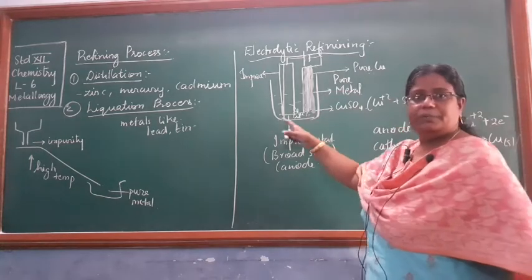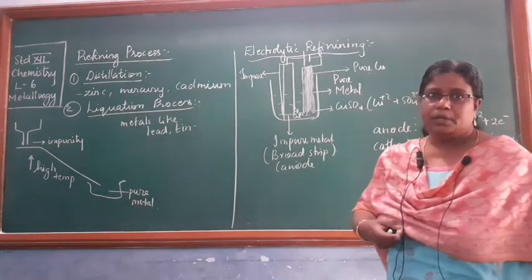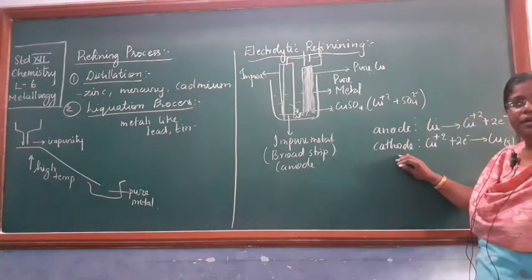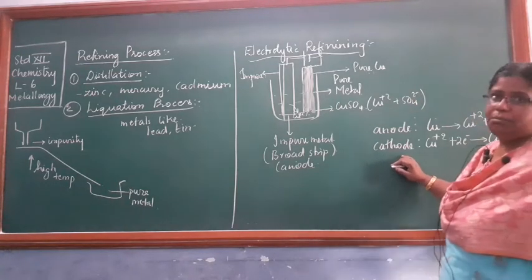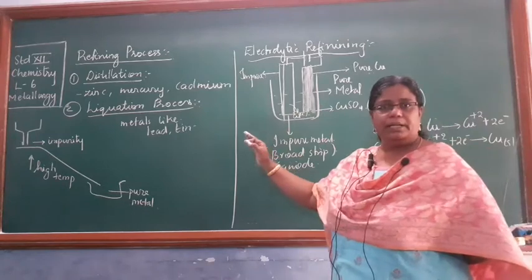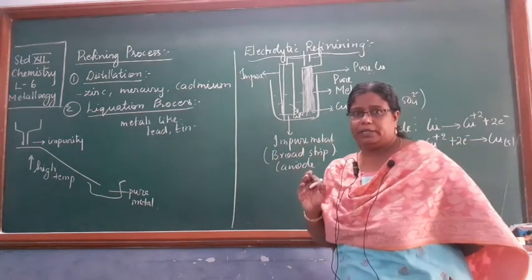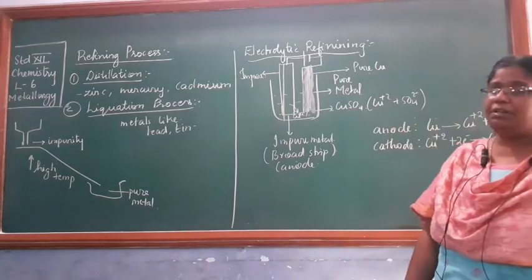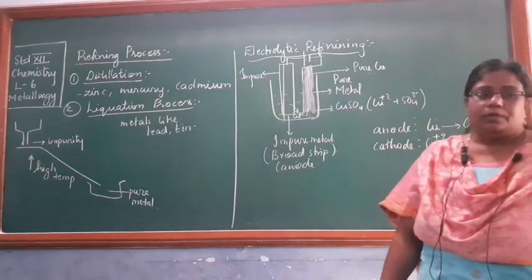The impurities will be collected at the bottom. So this is how you carry out the refining process of any metal: take the impure metal as the anode and the pure metal as the cathode. So this is the electrolytic refining process.